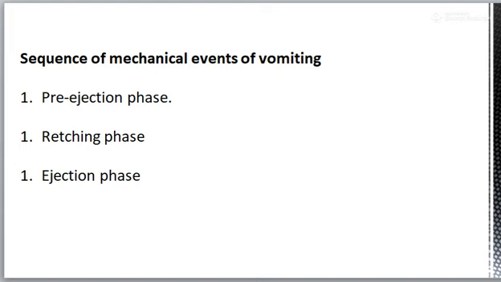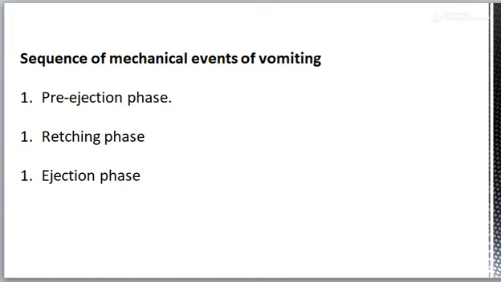Then third is the ejection phase, during which the GIT contents are actually expelled out, and it consists of various events such as closure of glottis is continued, pyloric part of the stomach contracts firmly and its contents are transferred to the body of the stomach.